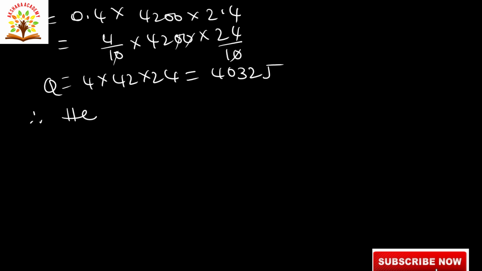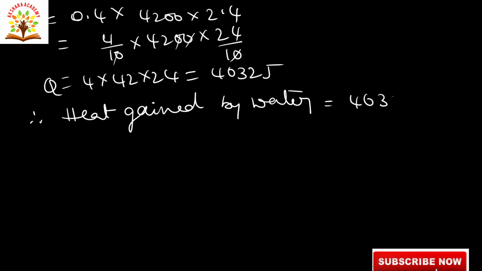Therefore, heat gained by water is equal to 4032 joules. Next, from the first one, heat lost by iron, calculated 8.88 s, is equal to this heat gained by water.